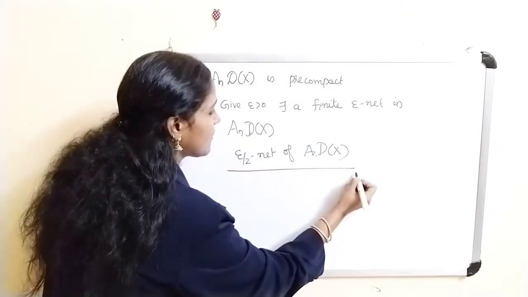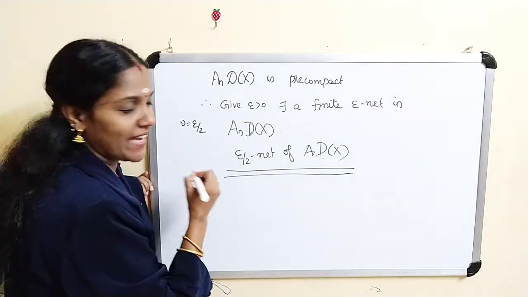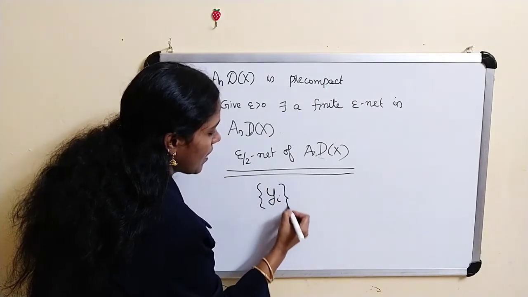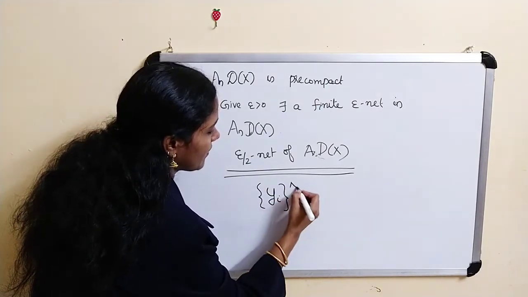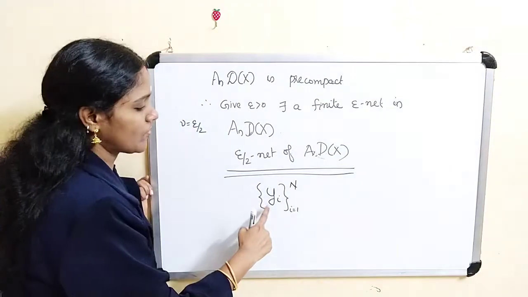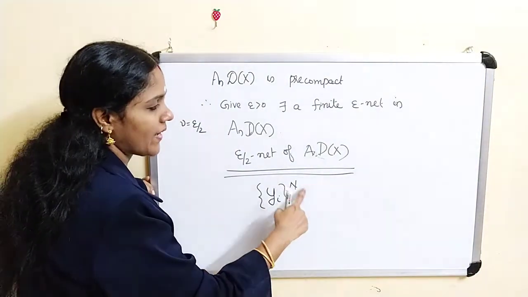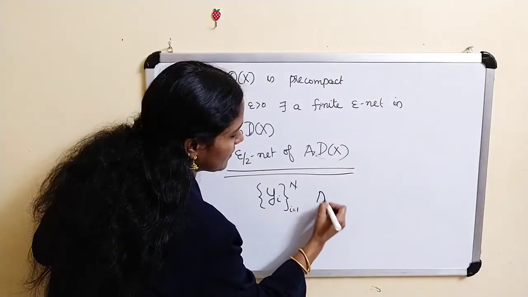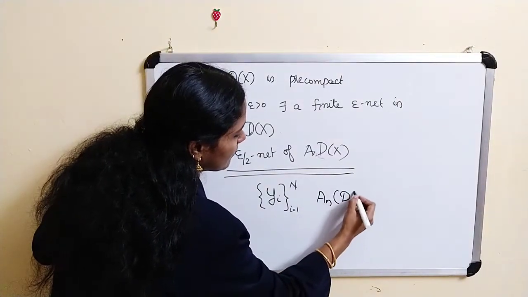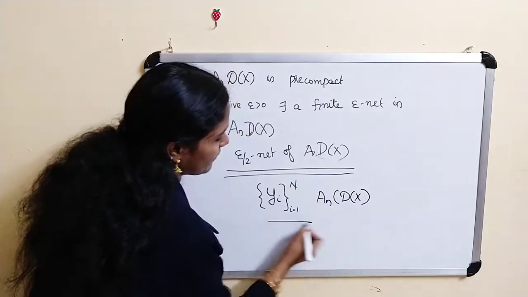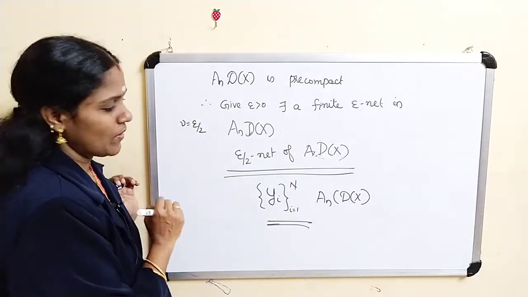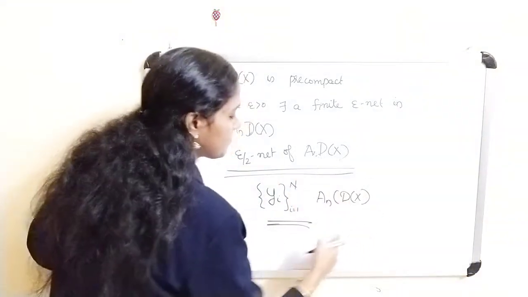We consider this finite epsilon by 2 net of A_n as y_i, i varies from 1 to n. Let y_1, y_2, up to y_n be the finite epsilon by 2 net of A_n D of x. Now what is the meaning of that?